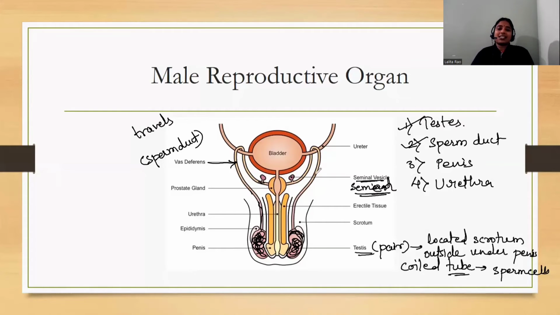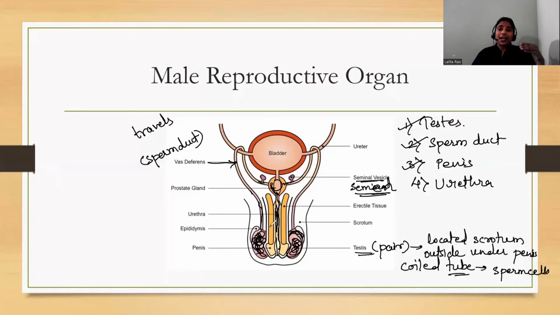So that semen enters here. Now this is the prostate gland. Again, the prostate gland releases some more mucus-like fluid, and it mixes, and after that it comes to the penis and travels through the penis, and then through the urethra. What is the urethra? It is the opening from where urine comes out.